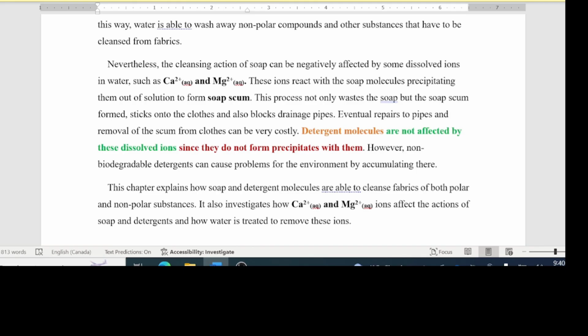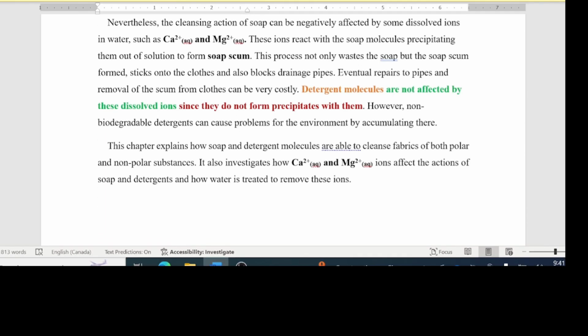Eventual repairs to pipes and the removal of scum from clothes can be very costly. Detergent molecules are not affected by these dissolved ions since they do not form precipitates with them. However, non-biodegradable detergents can cause problems for the environment by accumulating there.